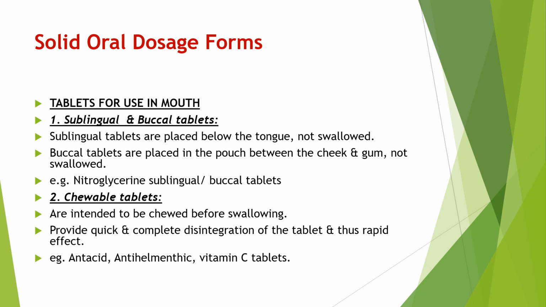There are so many examples of sublingual tablet. Isoprenaline, clonidine. They are also available in the form of sublingual tablets. Then second is chewable tablet. Chewable tablets are intended to be chewed before swallowing. This chewable tablet provides quick and complete disintegration of tablet. This gives rapid effect. Examples are antacid, antihelminthics and vitamin C tablet. These are the chewable tablets.